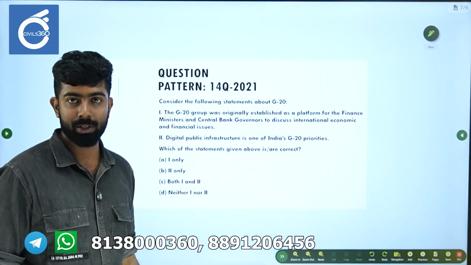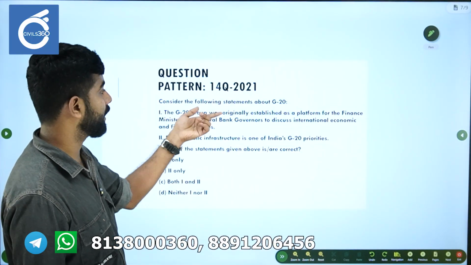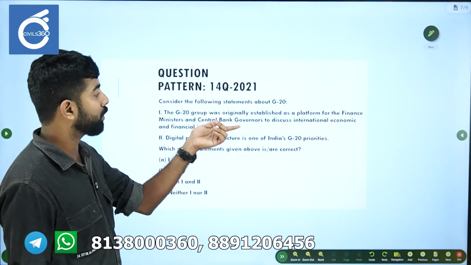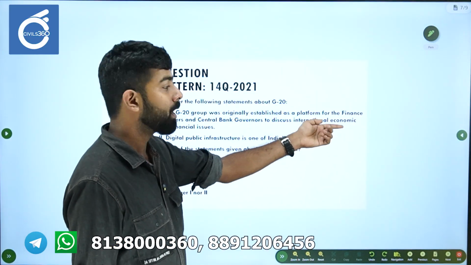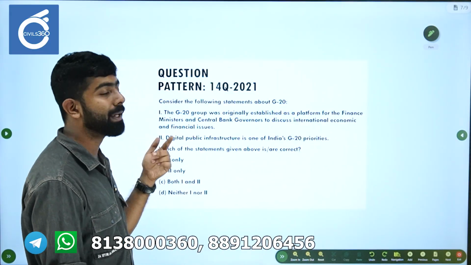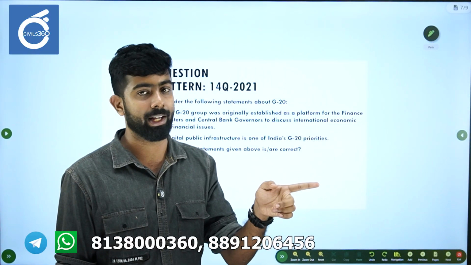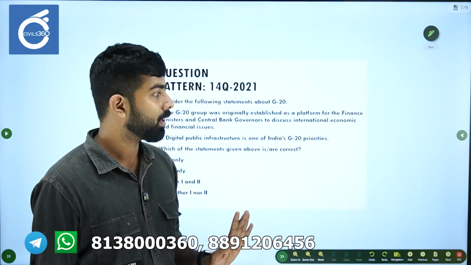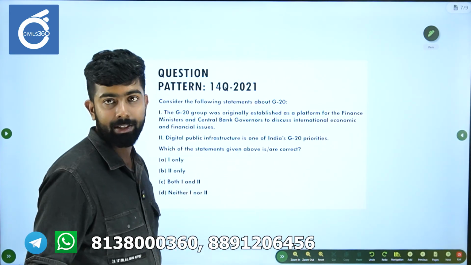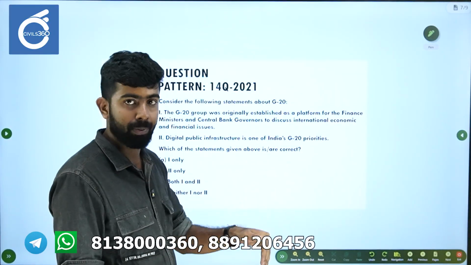So this was the latest question in 2023. Consider the following statements regarding G20. G20 was originally established as a platform for the finance ministers and central bank governors to discuss international economic and financial issues. If you remember the background in which it was created, you can easily crack it. Because you know the Asian financial crisis, it was established in 1999. If you know at least that bit, you can say this is right, although this is deeper information.